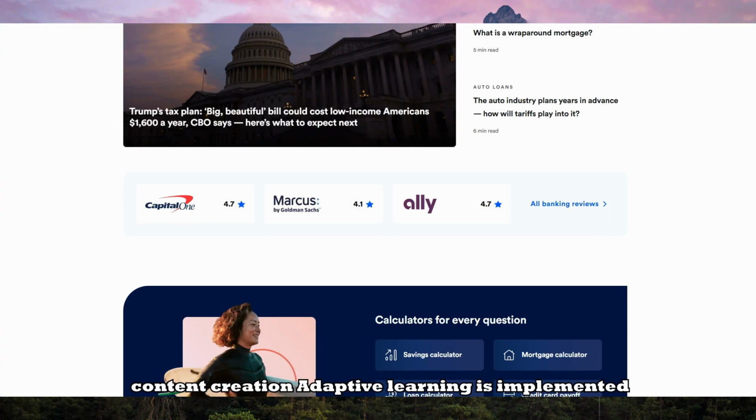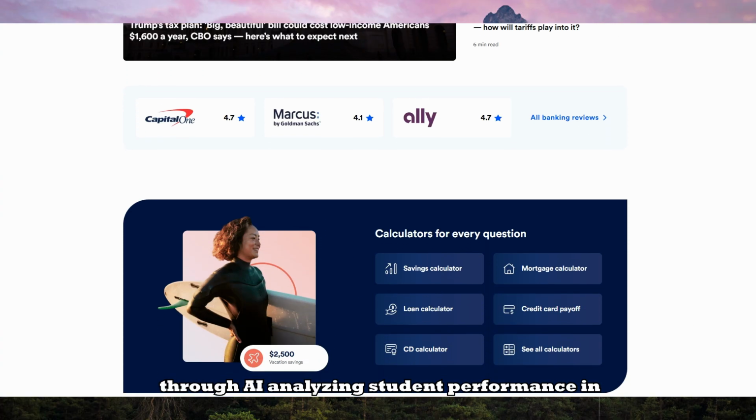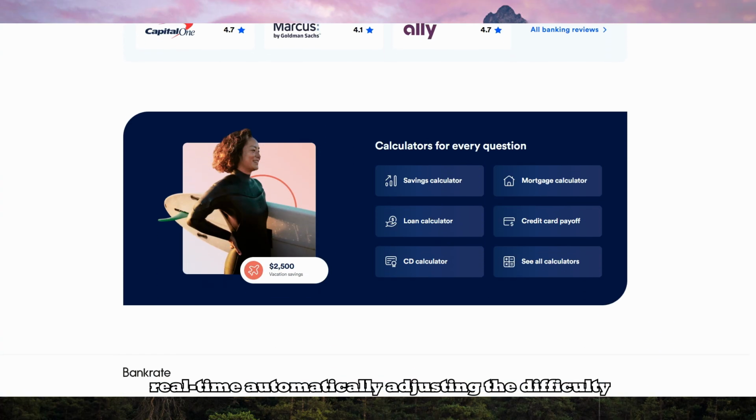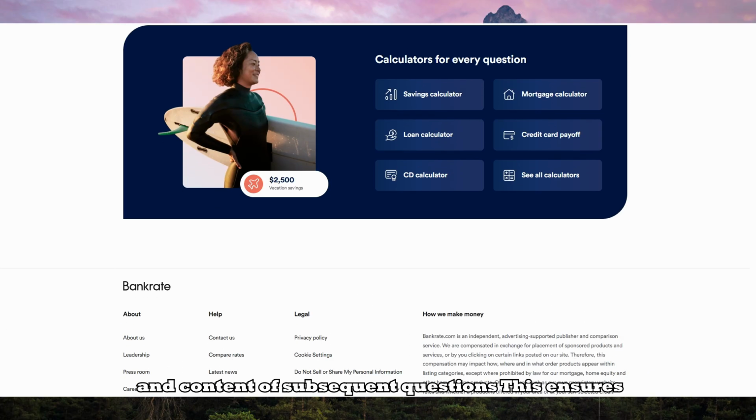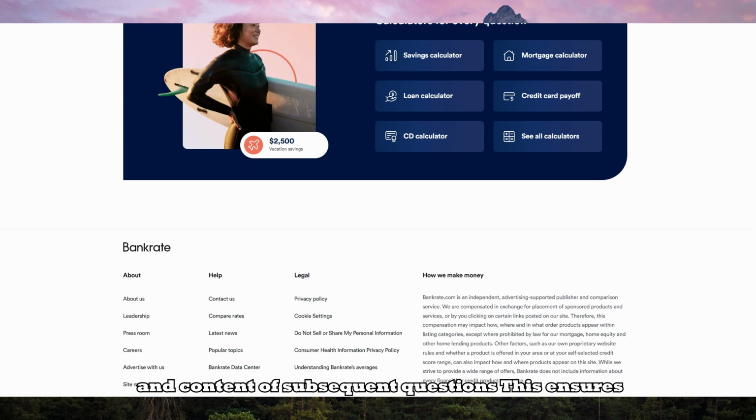Adaptive learning is implemented through AI analyzing student performance in real time, automatically adjusting the difficulty and content of subsequent questions. This ensures learners are neither overwhelmed nor bored, optimizing knowledge retention. The analytics dashboard provides granular insights into individual student performance, overall class progress, and the effectiveness of specific quiz questions. This allows for data-driven course adjustments and personalized feedback.